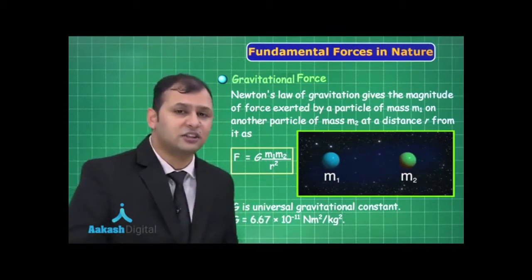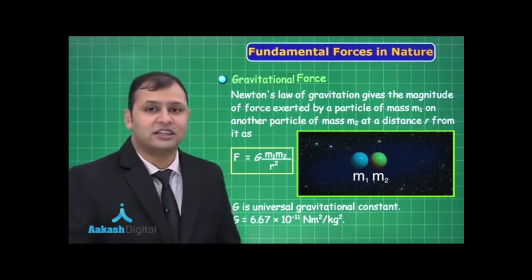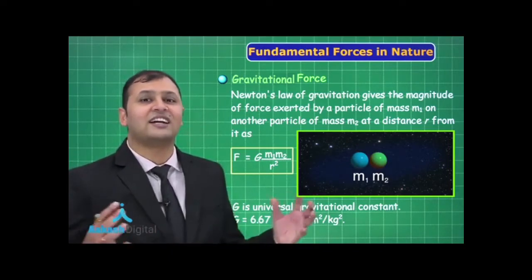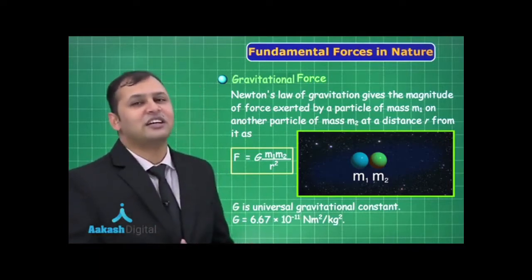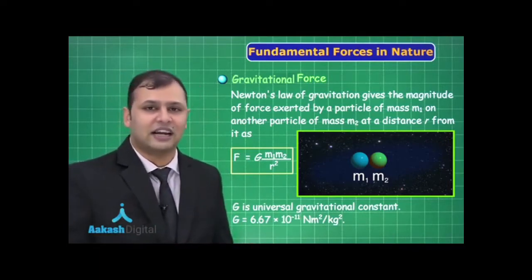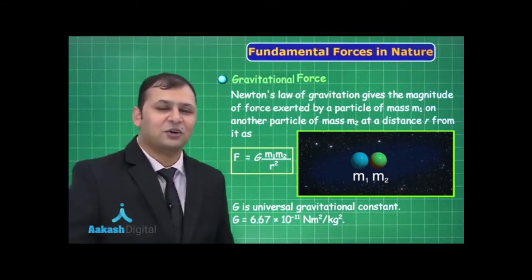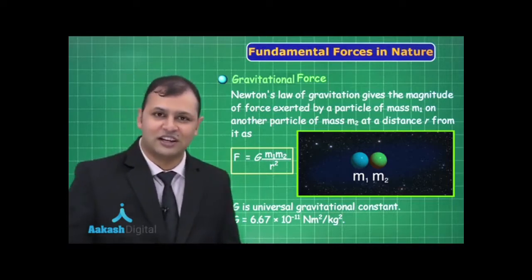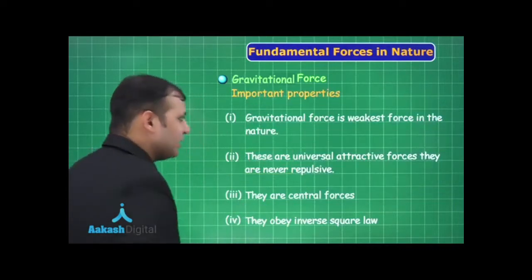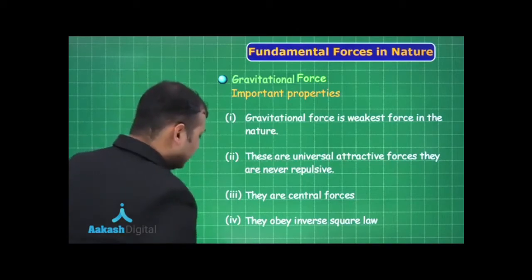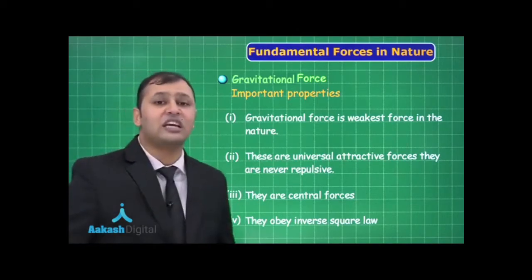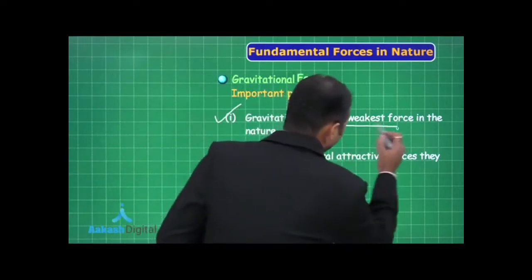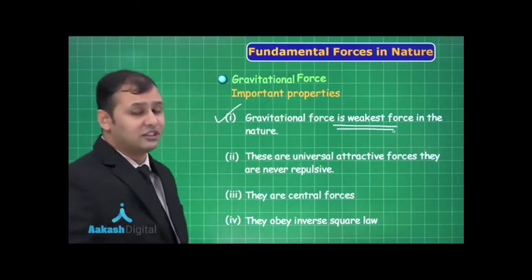So any 2 masses in the universe, let's suppose there's a suite in a hotel and the tongue in your mouth, they attract each other, and that force is only due to the mass, and that is known as gravitational force. Now don't laugh, we need to understand the properties of gravitational forces as well. Let's see important properties of gravitational force. Now you can see here that gravitational force is the weakest force in the universe. Yes friends, you have to be aware that it is the weakest among all the fundamental forces available.